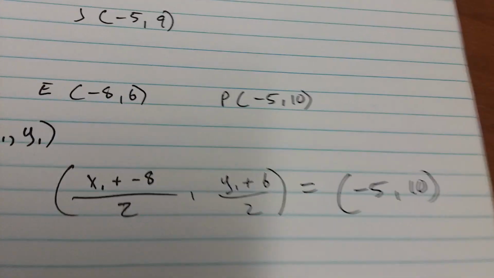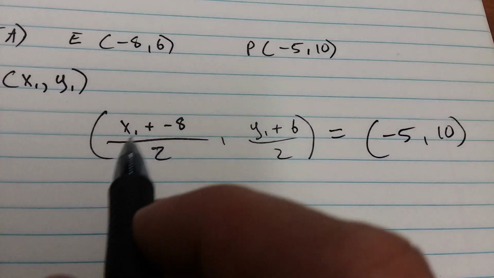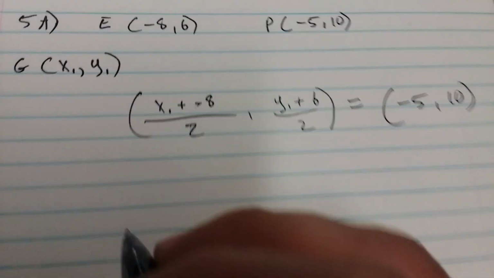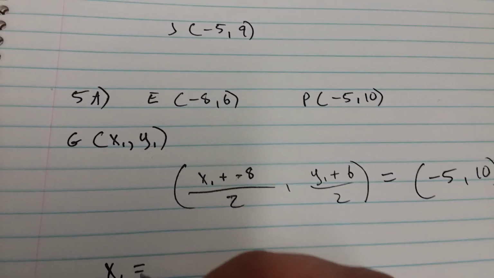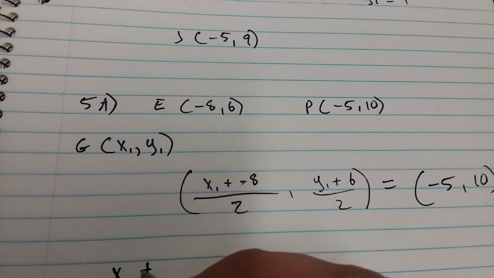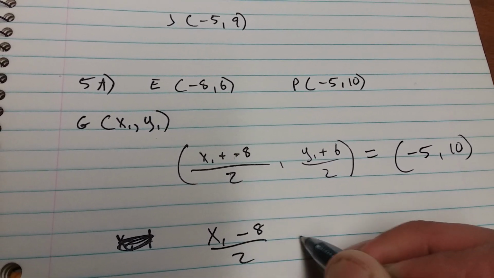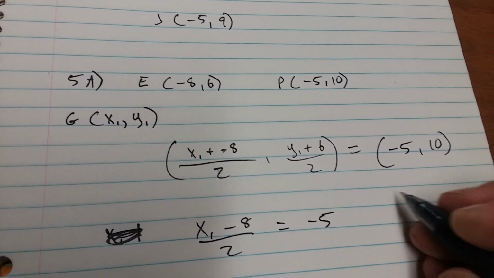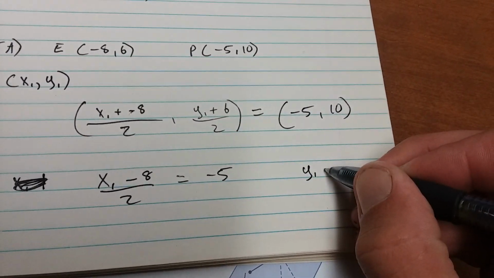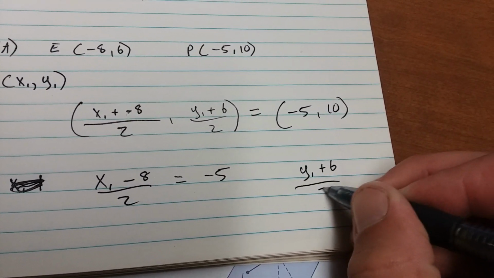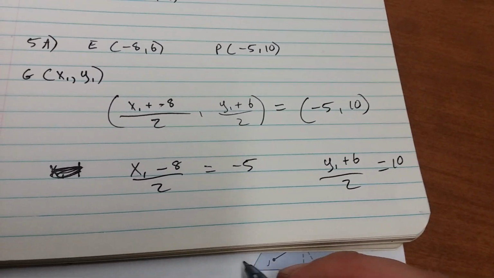Like that. Set this first part equal to -5. (x sub 1 minus 8) over 2 equals -5. (y sub 1 plus 6) over 2 equals 10.